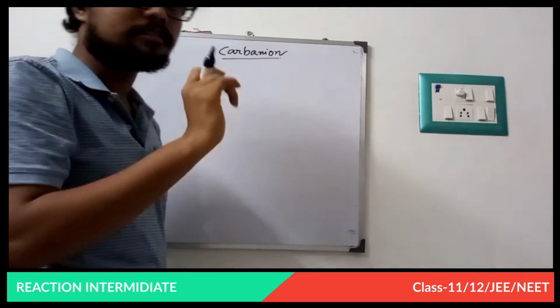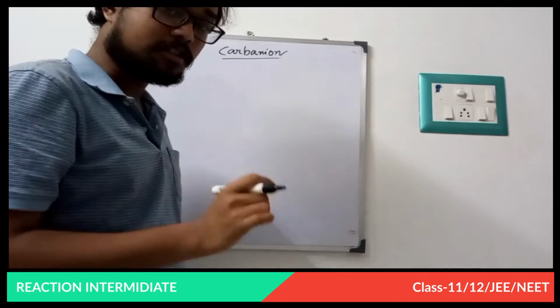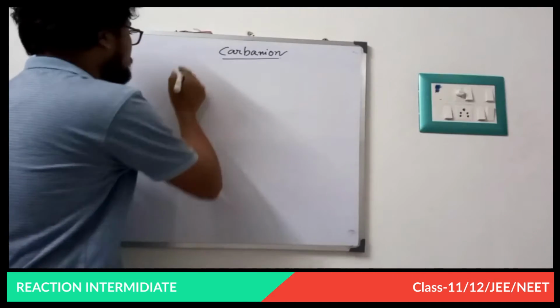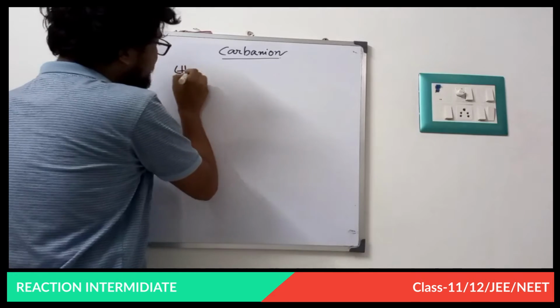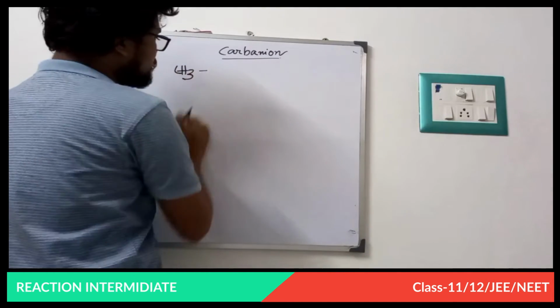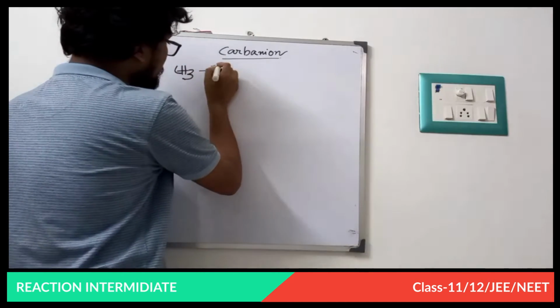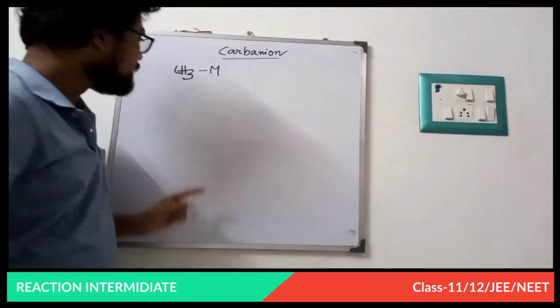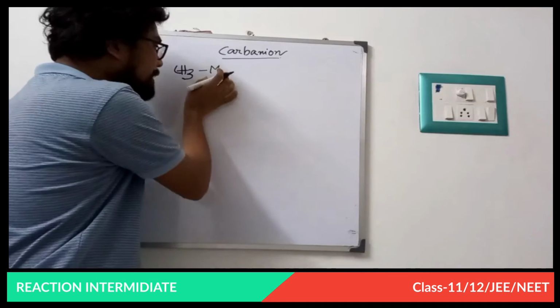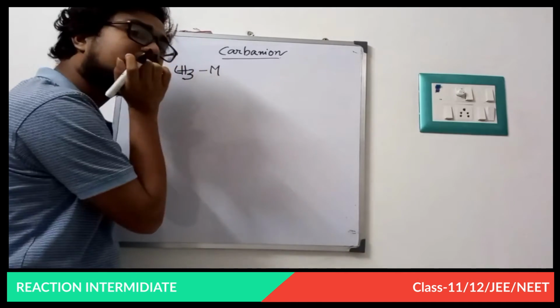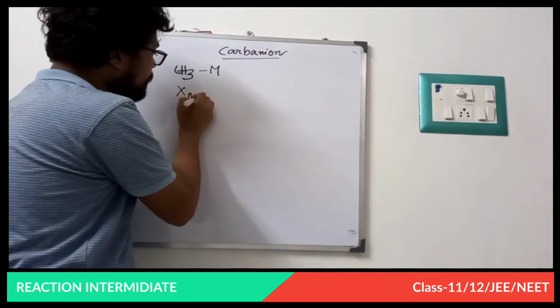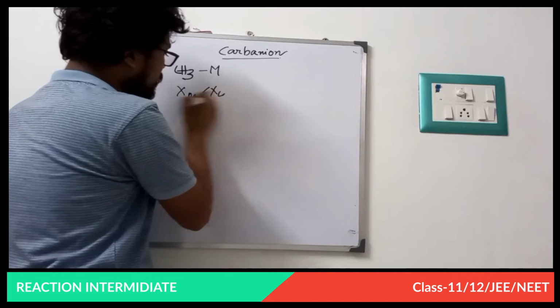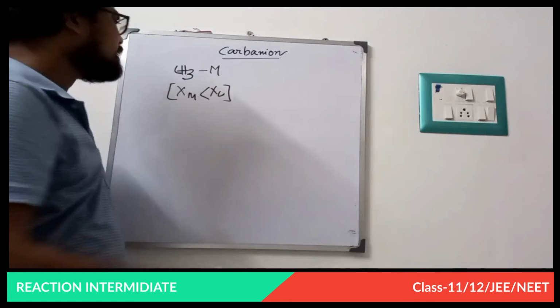Not carboanion. The actual spelling and pronunciation is carbanion. What is carbanion? Let's see. Suppose this is CH3, and this is attached with some metal. We know that metals are less electronegative than carbon.